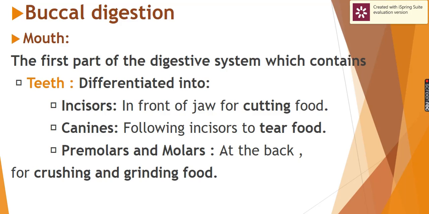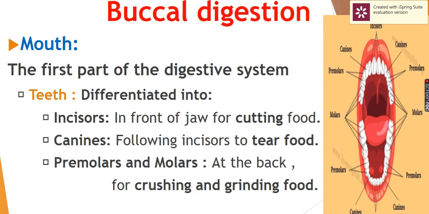The mouth is formed of teeth, which are differentiated into incisors, canines, premolars, and molars. The incisors are in front of the jaw, cutting food. Canines are next to the incisors, to tear food, and the premolars and molars at the back are for crushing and grinding food.